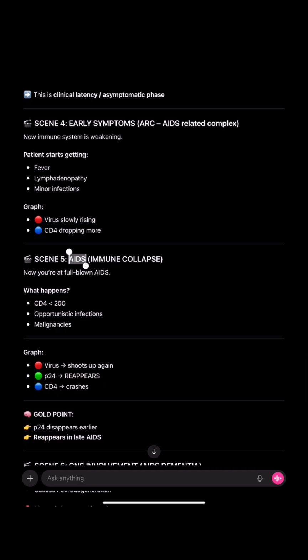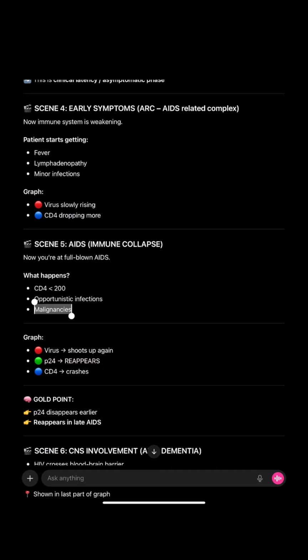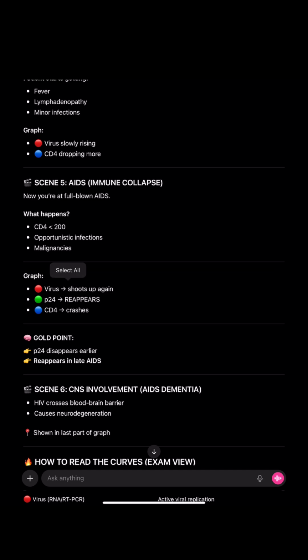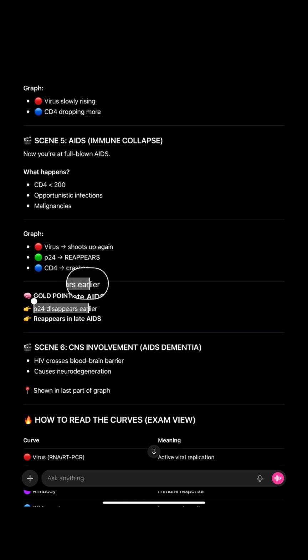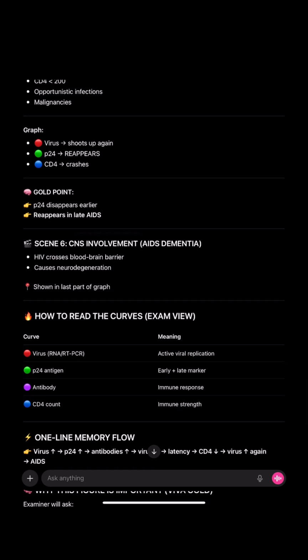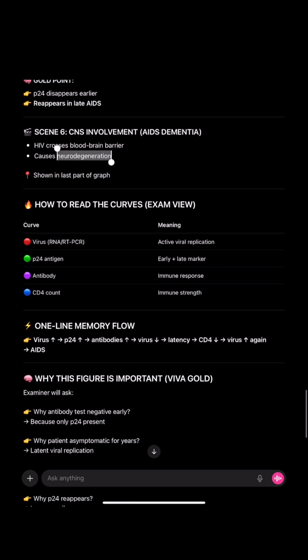Now the final stage, that is AIDS, when there is final immune collapse, there will be CD4 less than 200, there will be opportunistic infections, and malignancies will occur. The virus shoots up again, P24 reappears, and CD4 crashes, like less than 200, very low CD4 count. So P24 disappears earlier, and it reappears in late AIDS, okay? And in the last stage, there is CNS involvement, AIDS dementia we call it. HIV crosses the blood-brain barrier and causes neurodegeneration, okay?